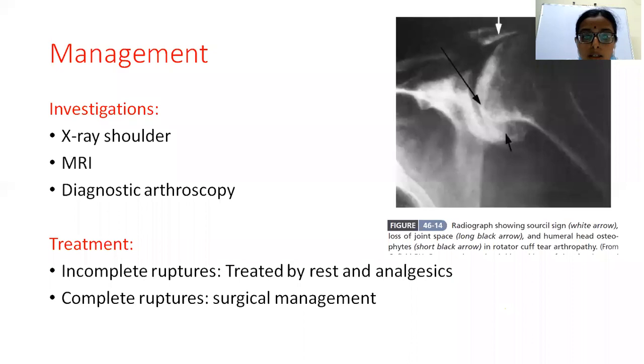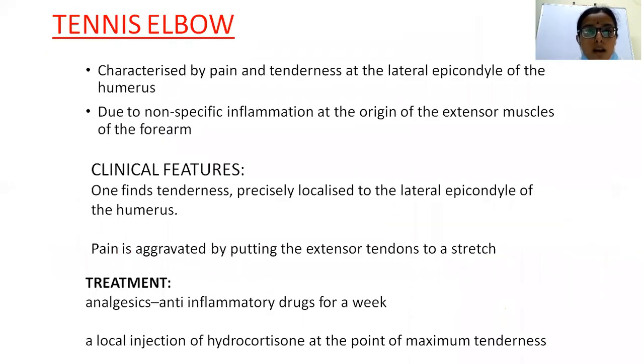Usually incomplete ruptures are treated by rest and analgesics. However, complete ruptures are treated surgically, and that is beyond the scope of discussion at your level. So we're not going into detail into the surgical management right now. So these are all the different disorders of the shoulder, usually like periarthritis of shoulder, deltoid fibrosis, and rotator cuff disease. These may be asked as short questions, 2 marks or 4 marks in your exam.